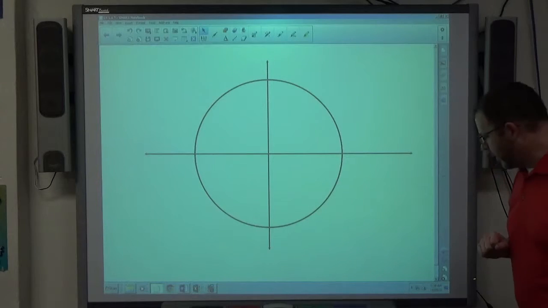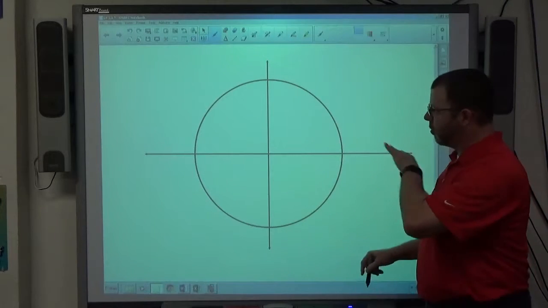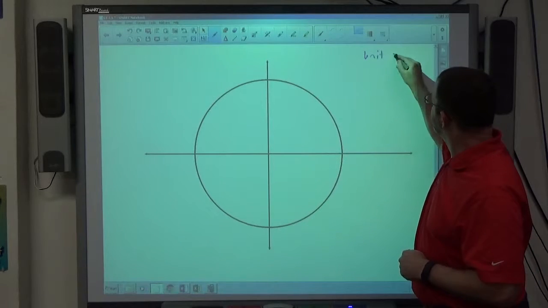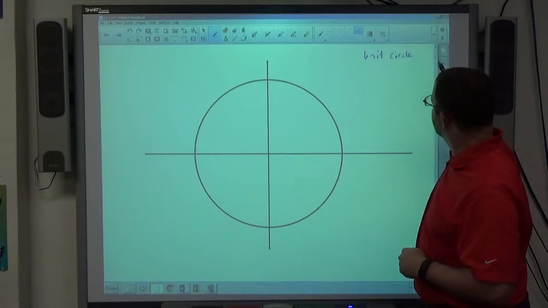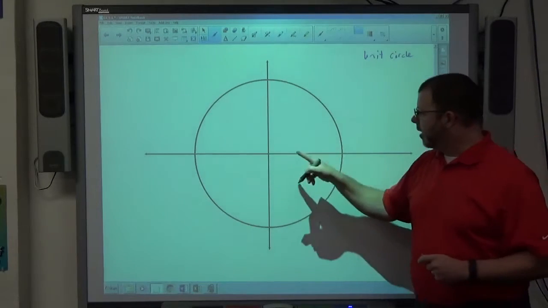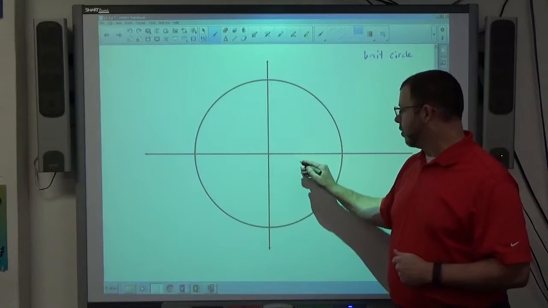Okay, example 1 on 5-1 day 1. I'm going to start with what's called the unit circle. This will become your best friend in trigonometry, the unit circle. Imagine a circle centered at 0, 0 with a radius of 1.